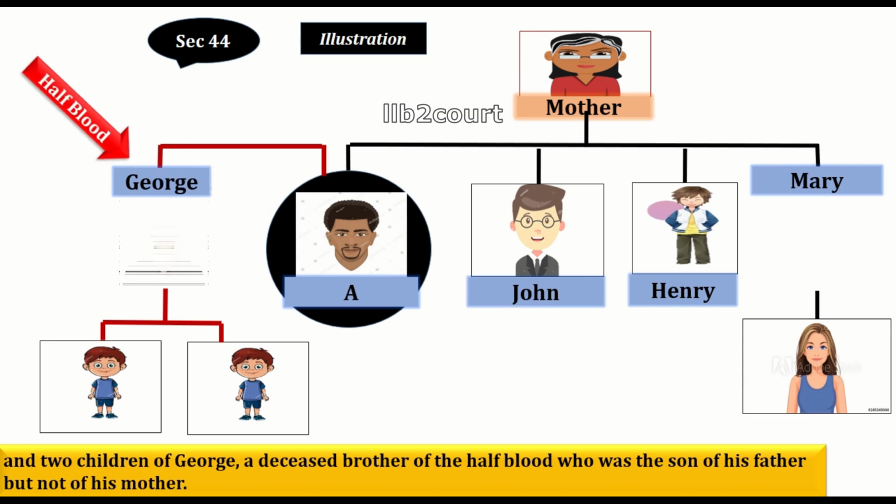George is a deceased brother. He is a half blood because A and George have the same father but different mother. So George is half blood, as we already know that half blood and full blood have the same rights. So now A has 3 brothers, George, John, Henry and one sister Mary and mother. So now who are all living? Mother, John, Henry and one child of Mary and 2 children of George. So now 3 brothers, 1 sister and 1 mother.